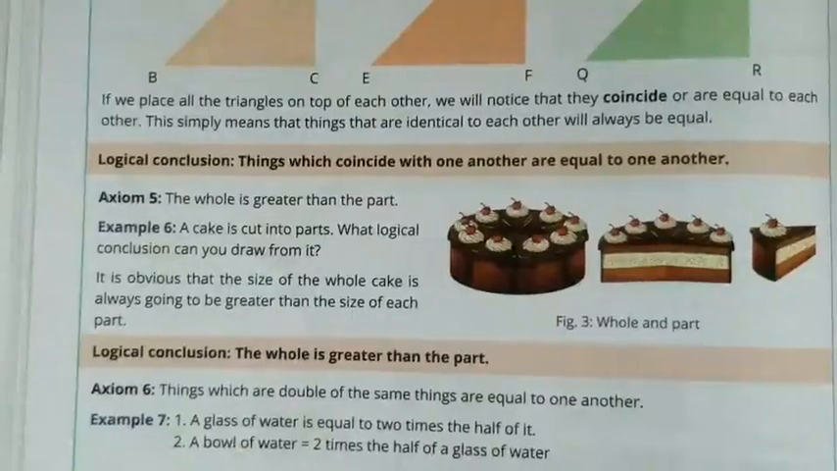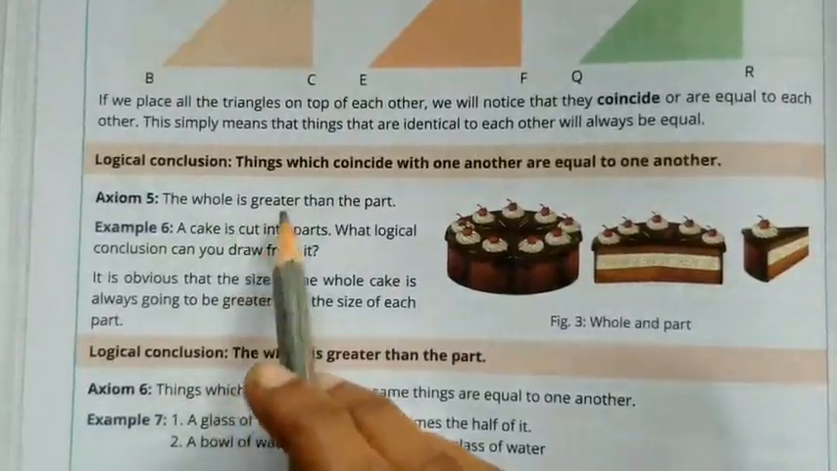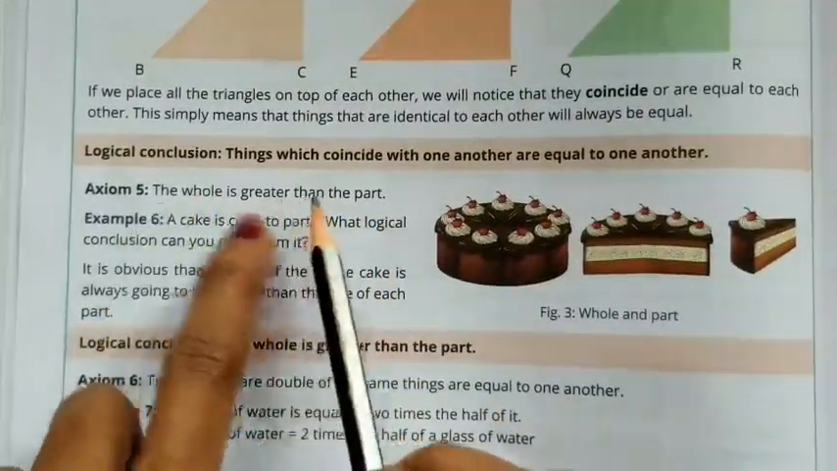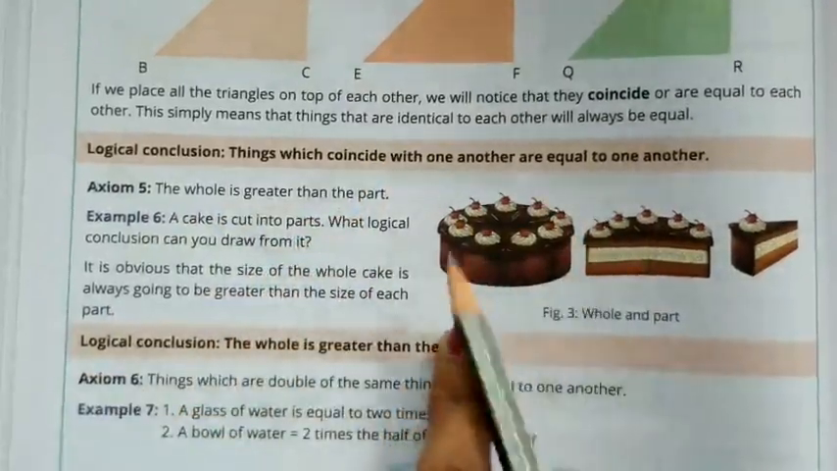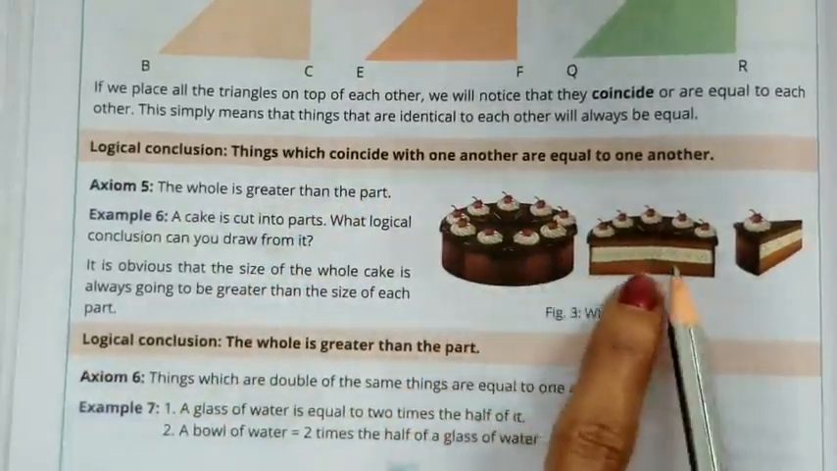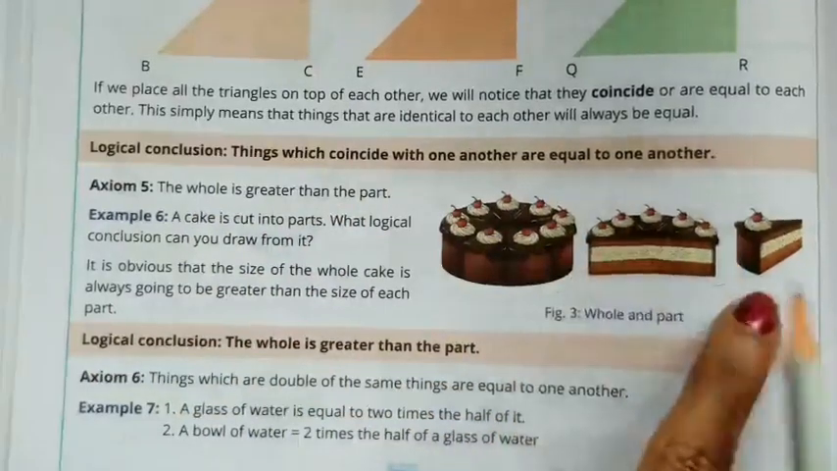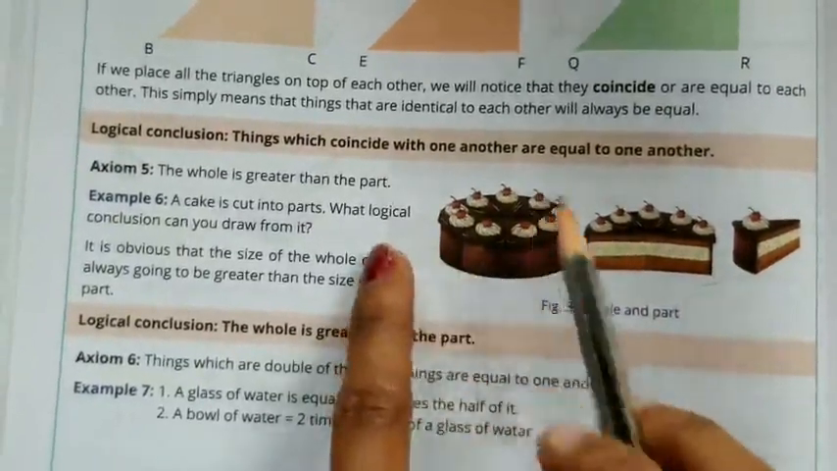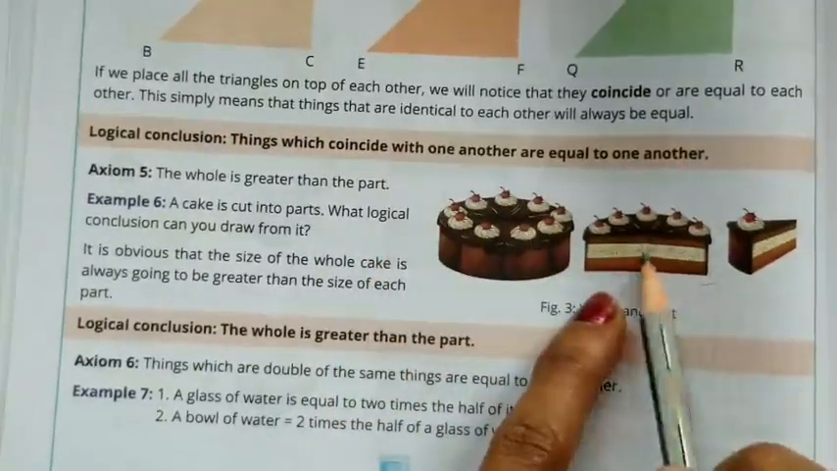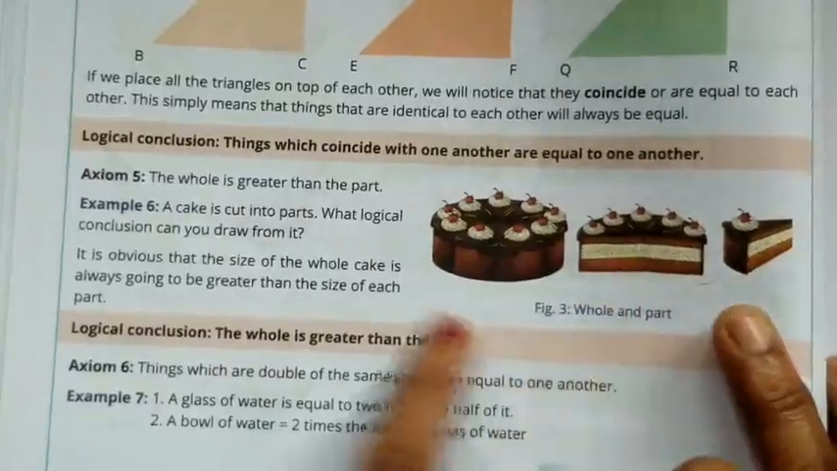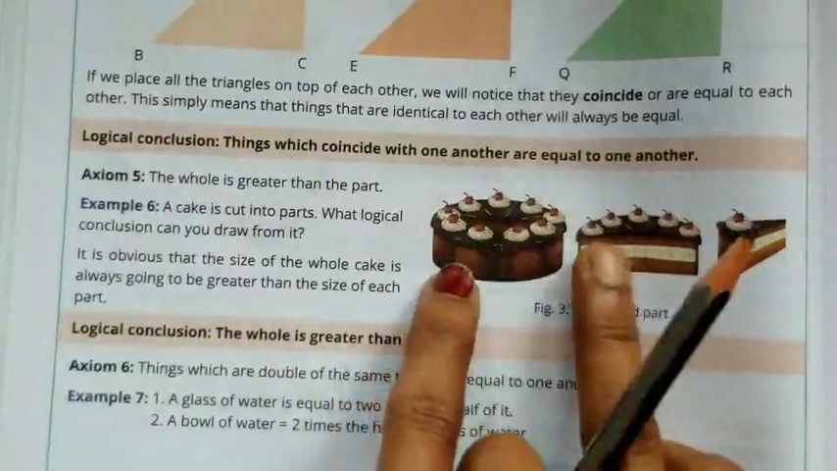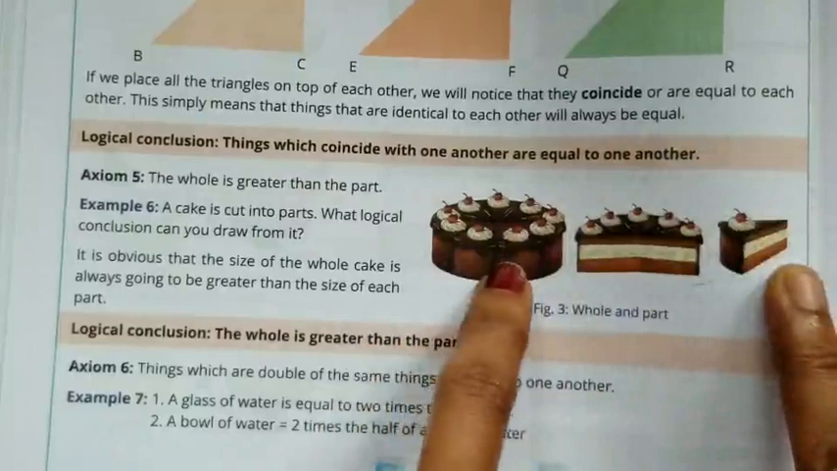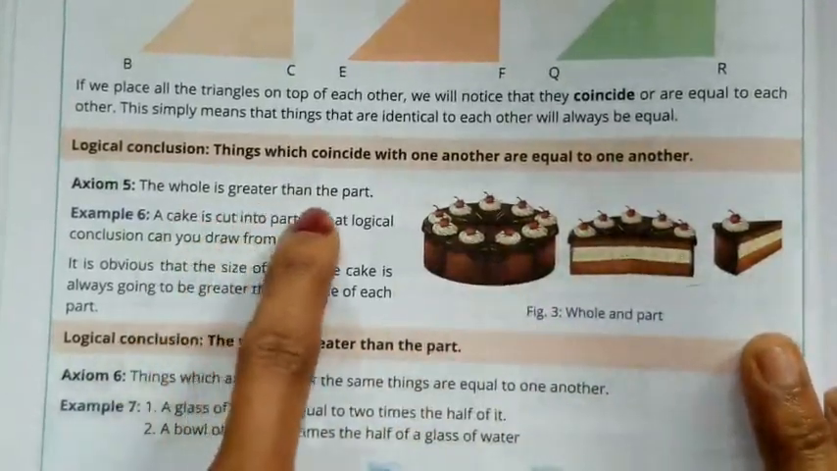Now, 5th axiom: the whole is greater than the part. So, the statement is the whole is greater than the part. See here, we have a full cake. It is cut down into 2 pieces, so that this is the half. This is a small portion from this cake, isn't it? So, this is the whole part. This is a little part, isn't it? This is the half part. This is a small part. So, here compare these two, which is greater? The whole part is greater, isn't it? So, the whole is always greater than the part.